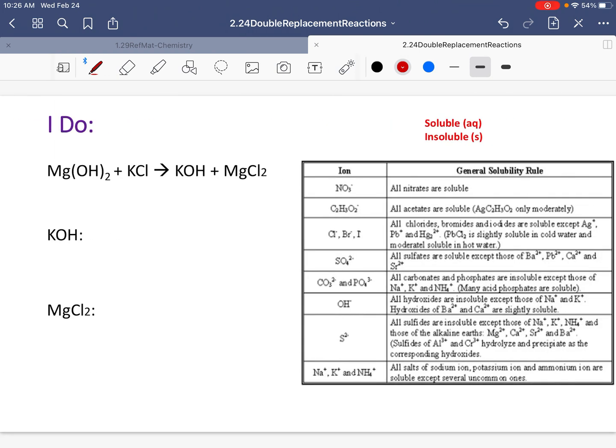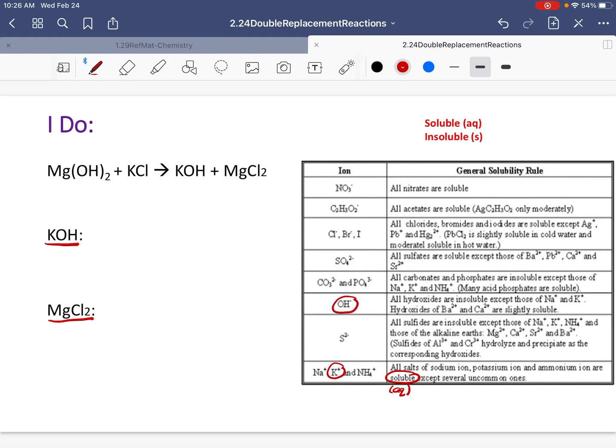So this is an I do. Here I have potassium hydroxide and magnesium chloride. So potassium, I can see here. All sodium, potassium, and ammonium are soluble. So remember, soluble means aqueous. So I know that it's going to be aqueous.